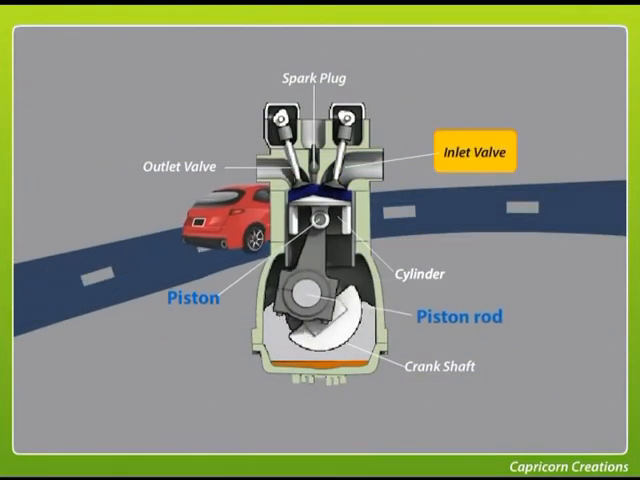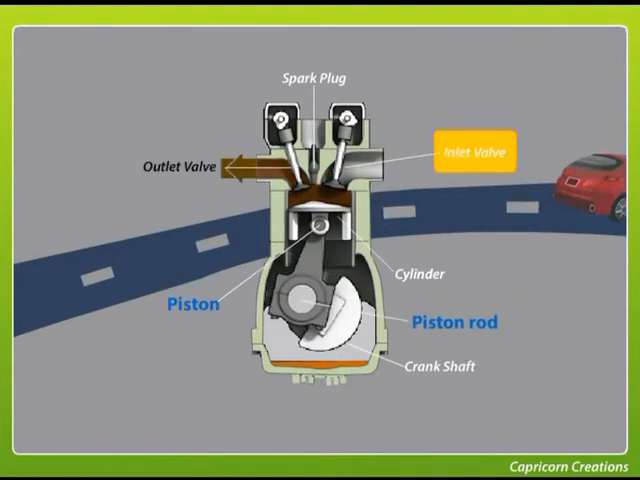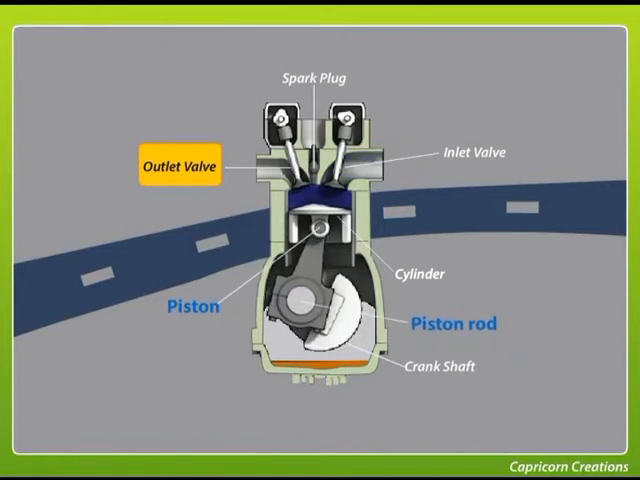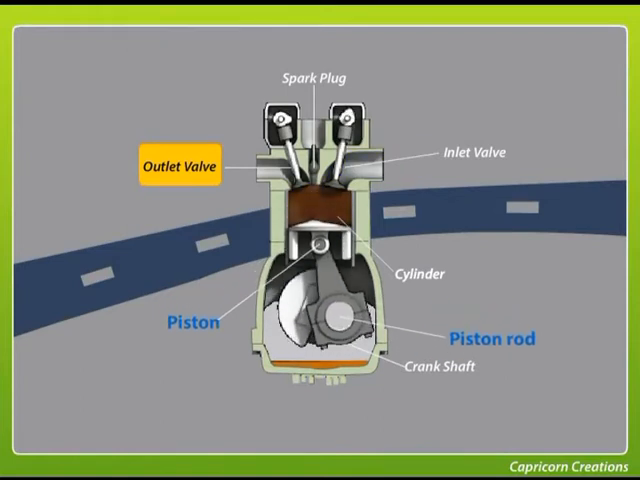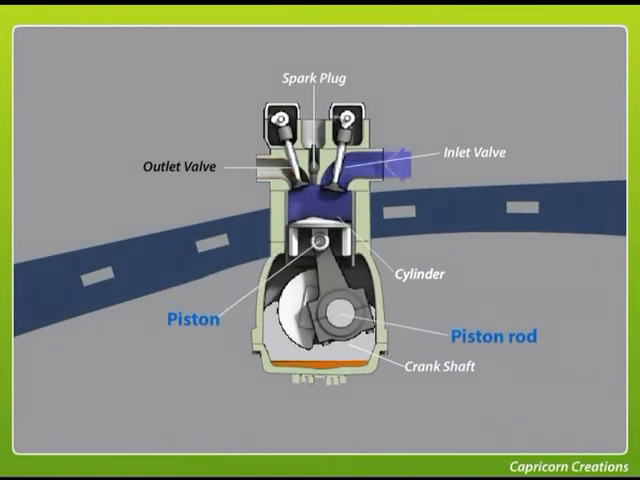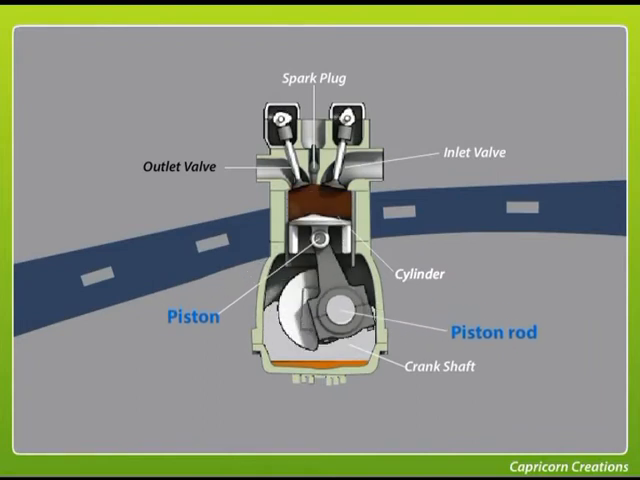Working of a petrol engine. The inlet valve lets through the vaporized mixture of petrol and air. The outlet valve will be closed and the piston moves away from the spark plug. Compression stroke. Both the valves are closed and the mixture of air and petrol is compressed by the piston moving towards the spark plug.